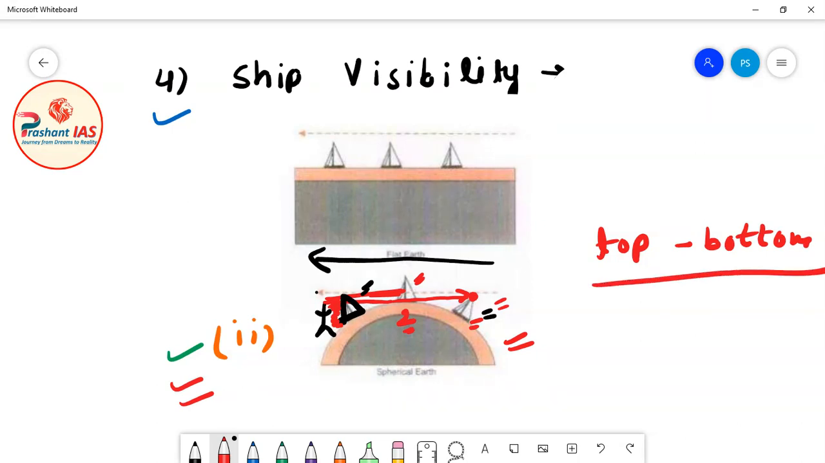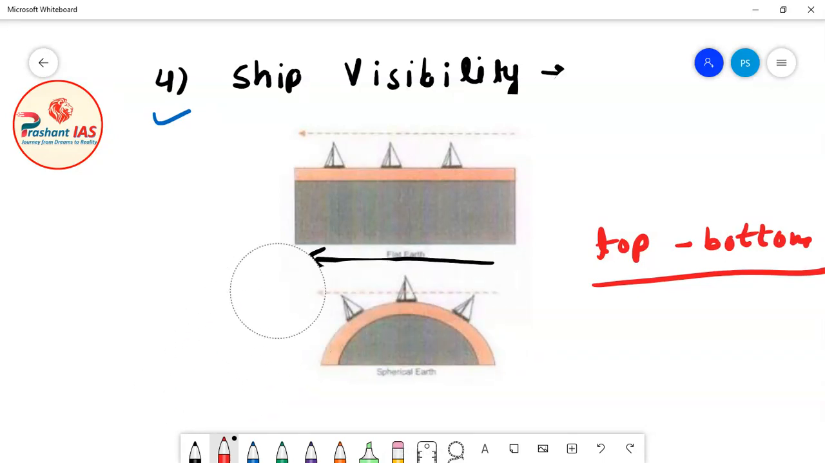First of all, the person is able to see only the top part of the ship, then the top and middle part of the ship, and finally, when the ship is very close to the person, he is able to see the entire ship from top to bottom. So the visibility of the ship increases from top to bottom when a person sitting on a beach observes a ship coming towards him. This proves again that the earth is spherical in shape.